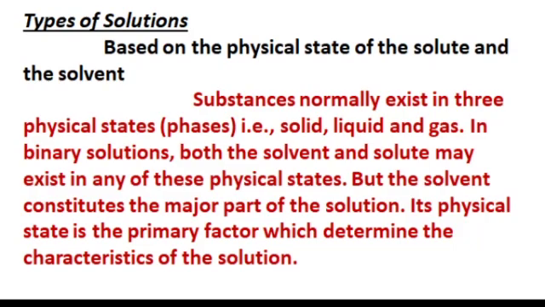In binary solutions, both the solvent and the solute may exist in any of these physical states, but the solvent constitutes the major part of the solution.